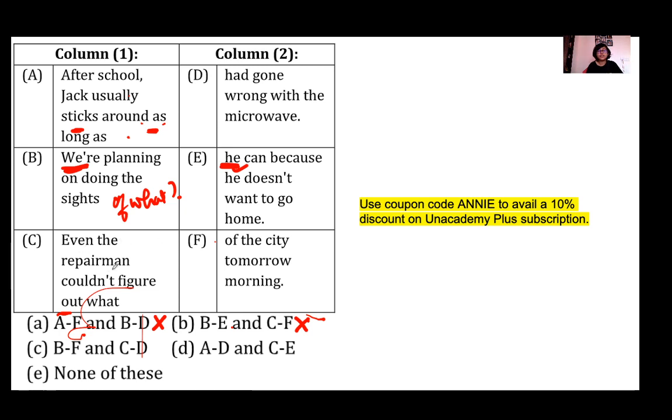And C, D: even the repairman couldn't figure out what had gone wrong with the microwave. Here the sentence is in simple past. This part is in past tense and this part is also in past tense. So the repairman could not understand the defects in the microwave. What were the problems in the microwave? So C, D can be joined. These two are correct. So option C is your right answer.